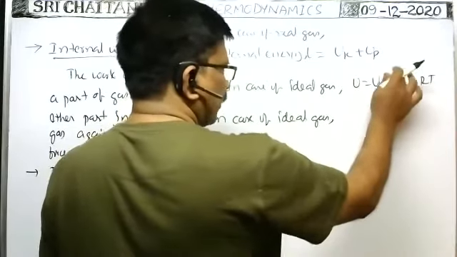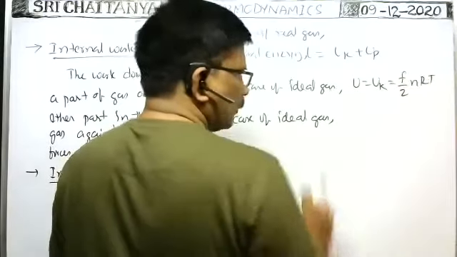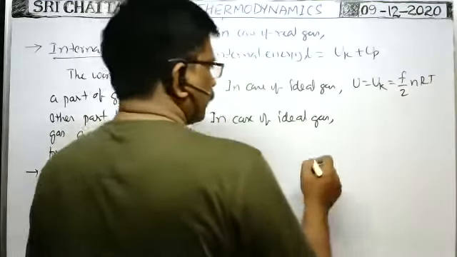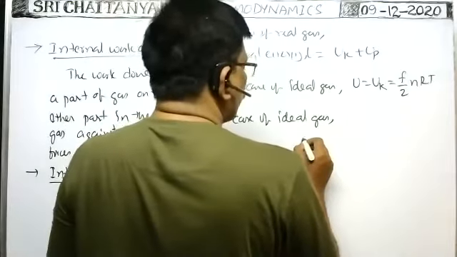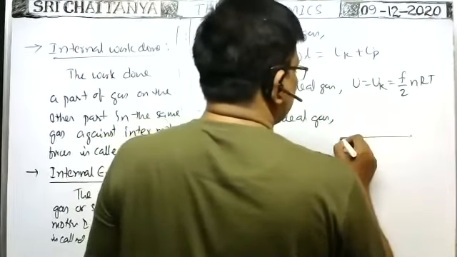For the given gas, f is constant, n is constant, R is constant. No? Okay, we know.